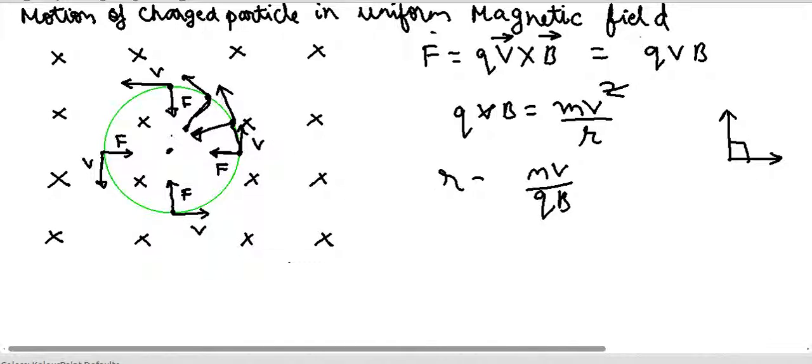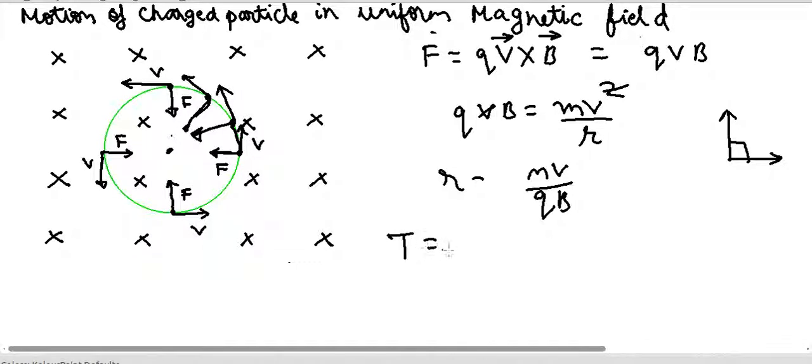Now since this is going round and round in a circle with a uniform velocity, it will have a periodic motion, and it will complete one revolution in a fixed amount of time, and that is called the time period of the revolution. So let us find the time period of revolution.